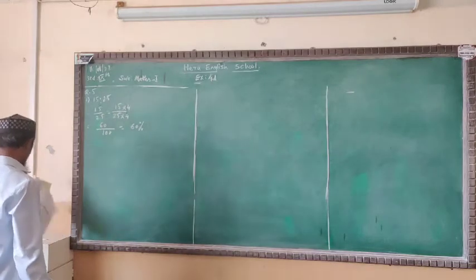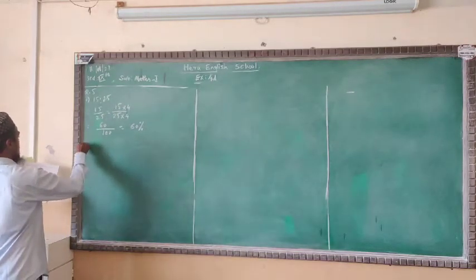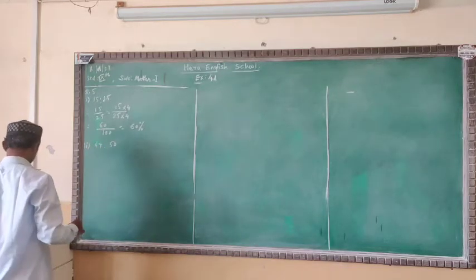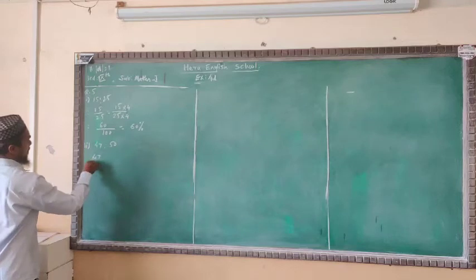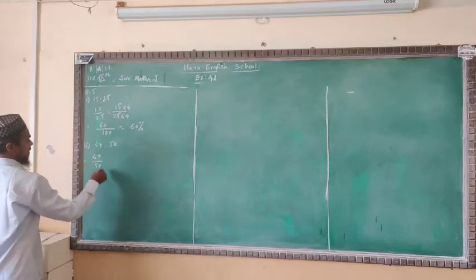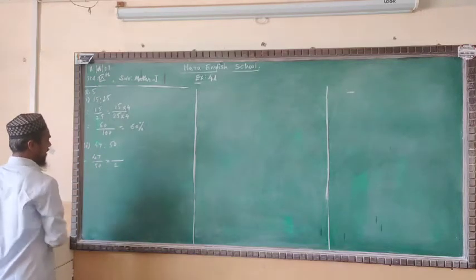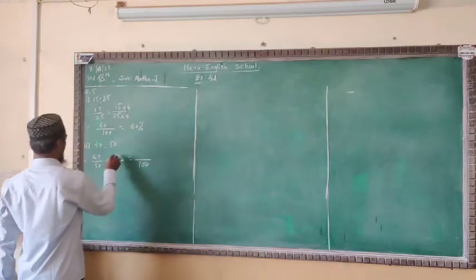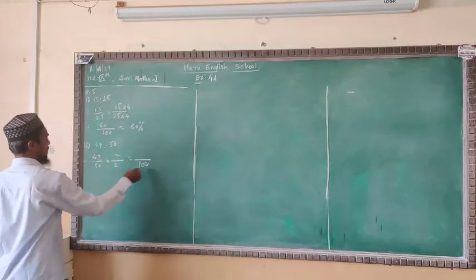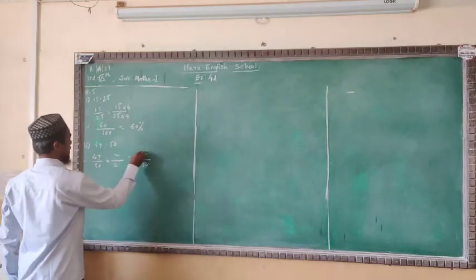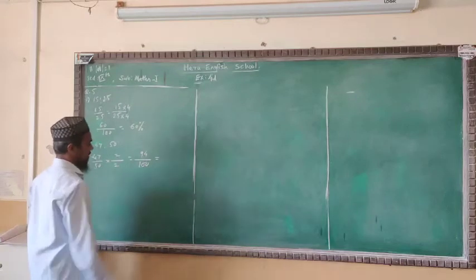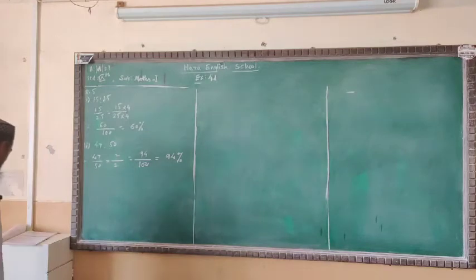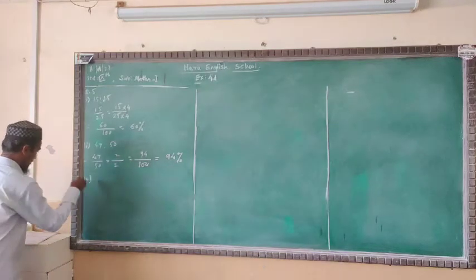Now see the next question, the second one: 47:50, that is 47/50. Same thing: 50 multiplied by 2 gives 100, and do the same in the numerator. Now the multiplication: 2 7s are 14, 1 carry, 2 4s are 8, plus 1 is 9. We will get 94/100, which is 94%.